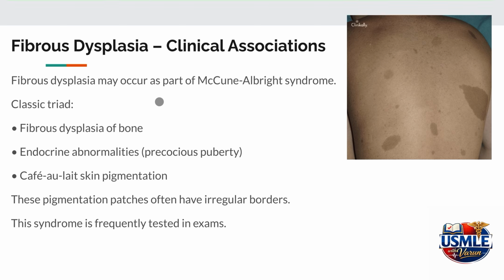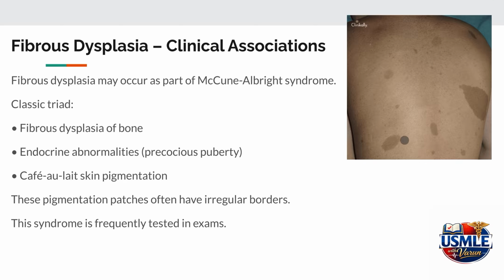Fibrous dysplasia can occur as a part of McCune-Albright syndrome. This syndrome has three major features. The first is fibrous dysplasia of bone. The second is endocrine abnormalities such as precocious puberty, and the third is café-au-lait skin pigmentation.